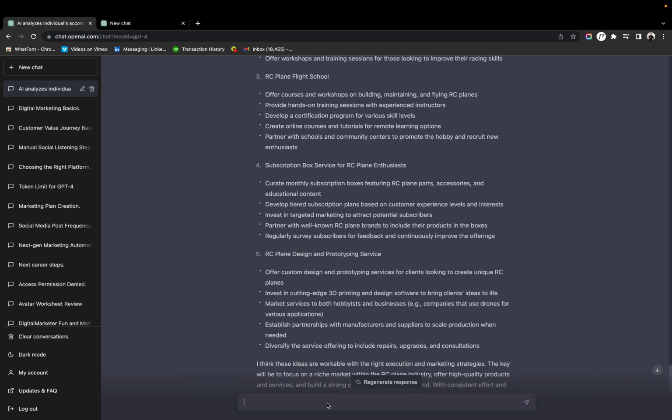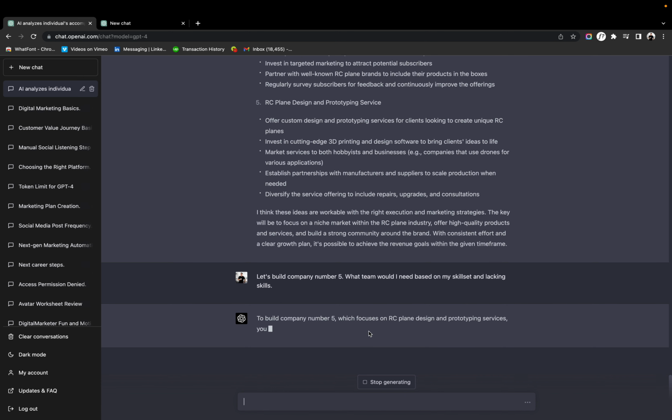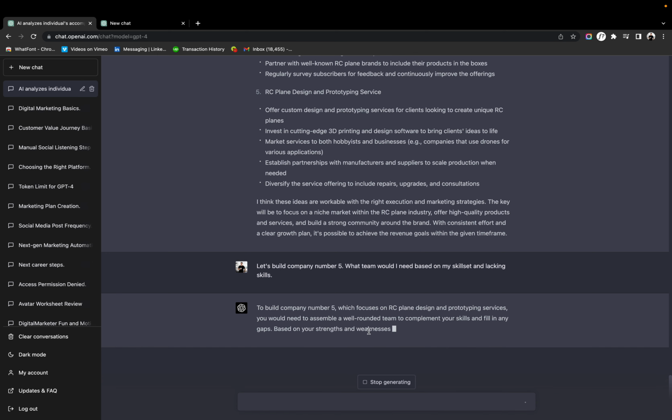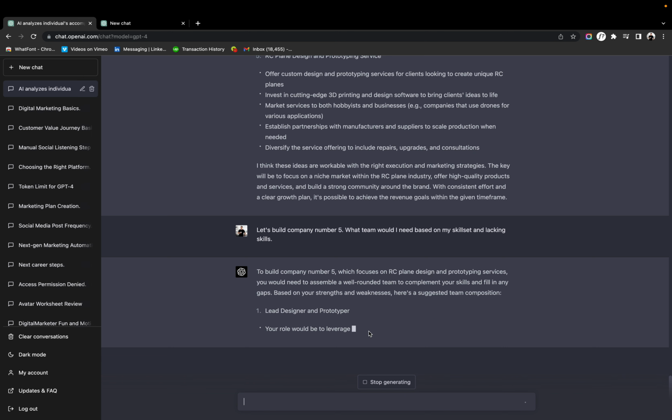So let's say, let's build company number 5. What team would I need based on my skill set and lacking skills? Let's say that. So I don't know how to build anything. I'm not a mechanical engineer. I don't even have a ton of experience with RC. So it's something that you want to mention. But basically, it'll start building out a company for you.